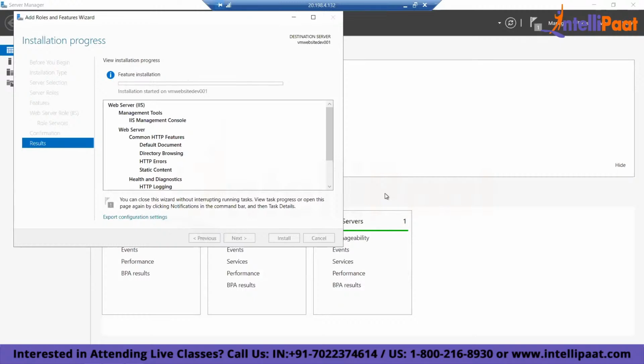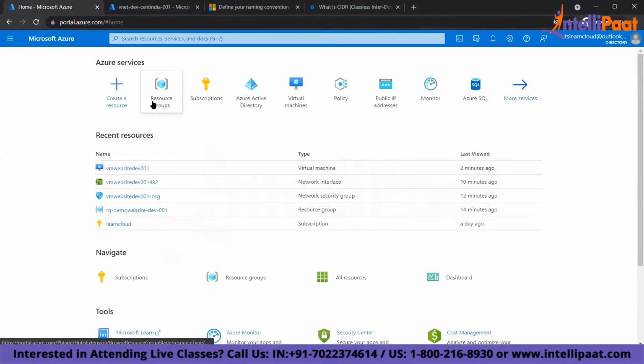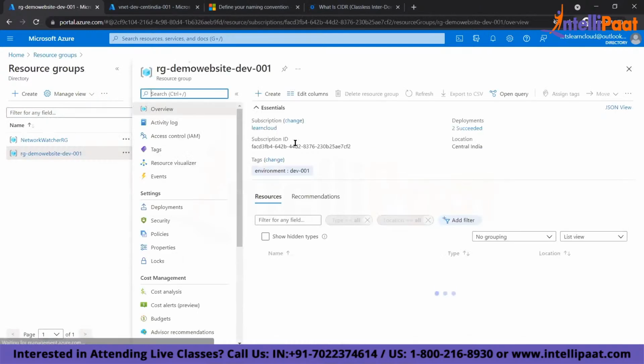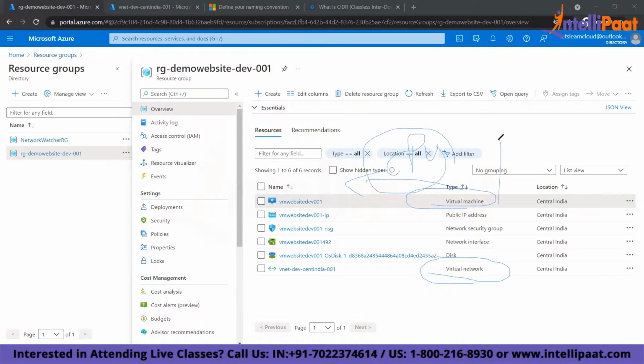Now you see, I have full control over the VM, right? I have full access over the machine. I'm installing IIS, I'm deploying my code, everything I'm doing. So I'm installing the runtime, correct? So this is my network, I have to configure my network. Who has to take care of the firewall? Who has to take care of the security? Who will take care of your virtual network security? You will take care. Who will take care of the machine? If the CPU is high when you're running the web application, who will scale up? You have to do it.